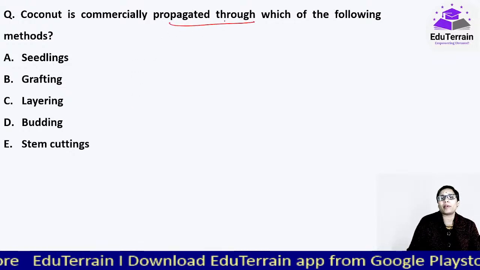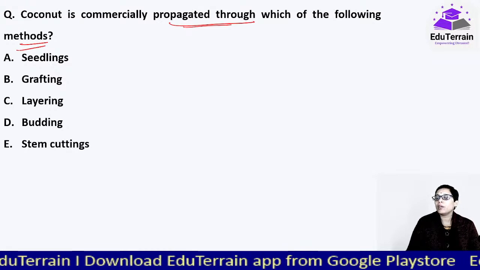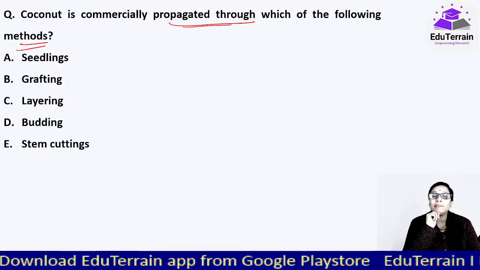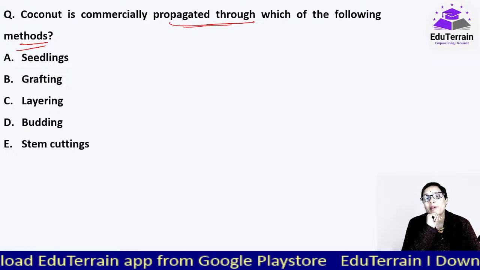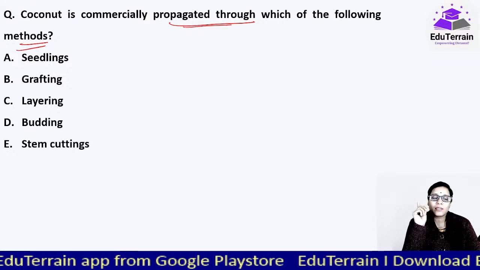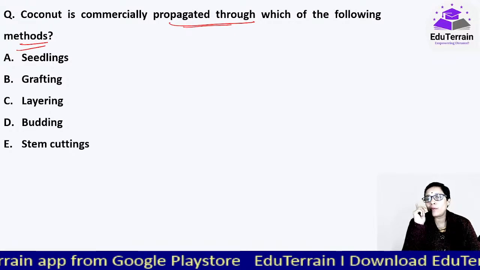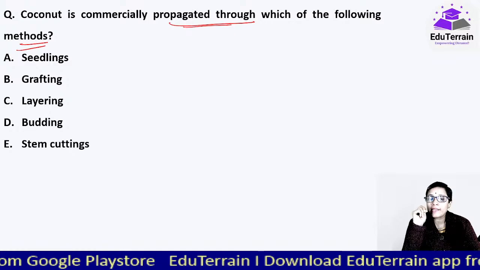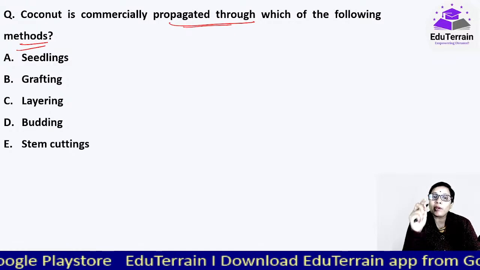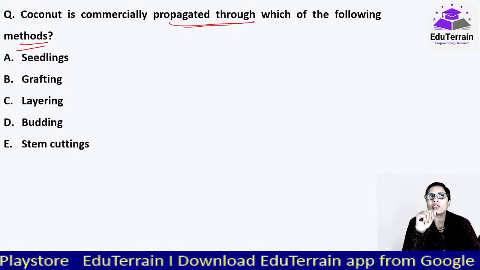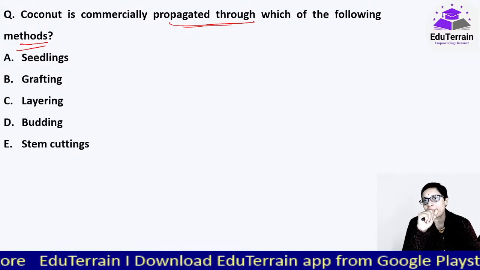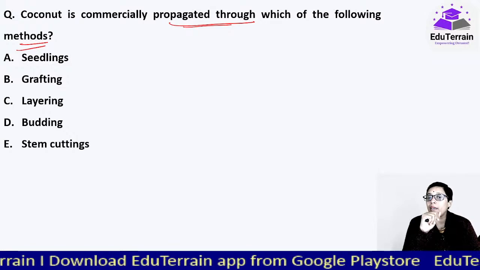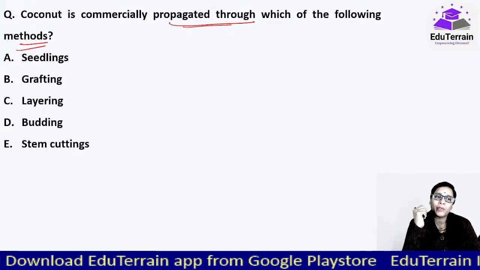Coconut is commercially propagated through which of the following methods? This kind of question, at least one would be asked, and in this paper you will find two such questions, and very important, this is a repeat question. Coconut, it was asked 2-3 years back as well. In 2019 or 20 they had asked the question, and the same they have repeated here.